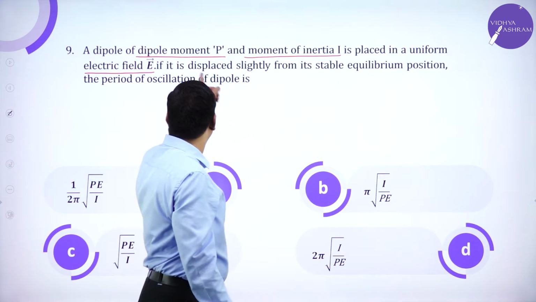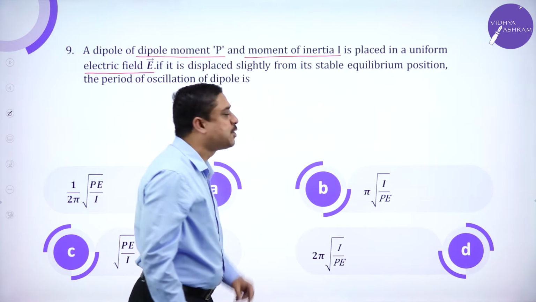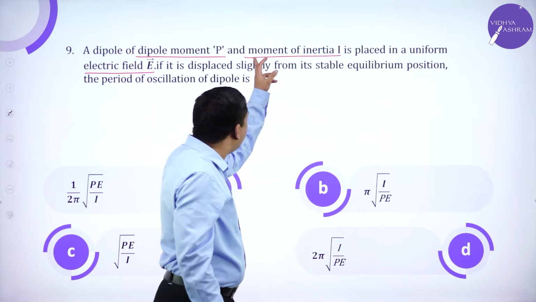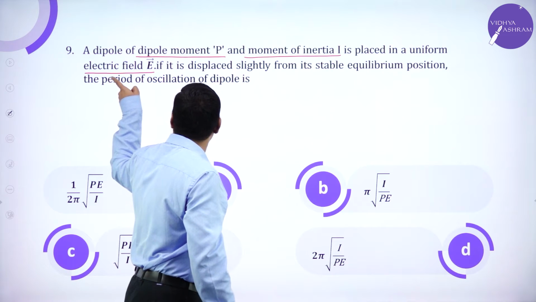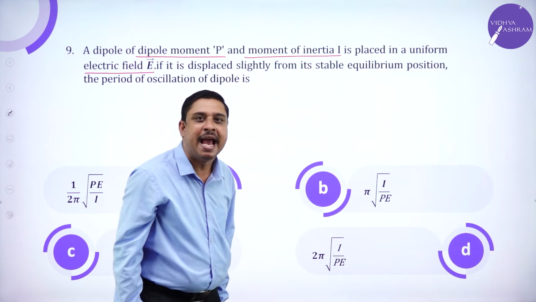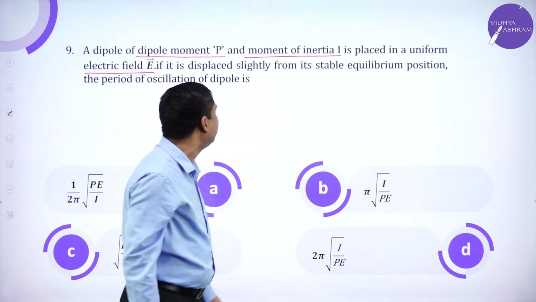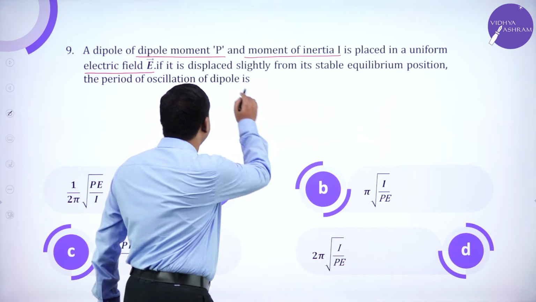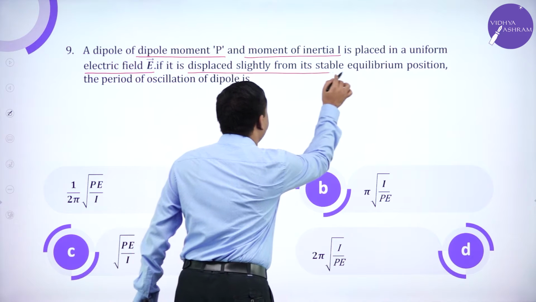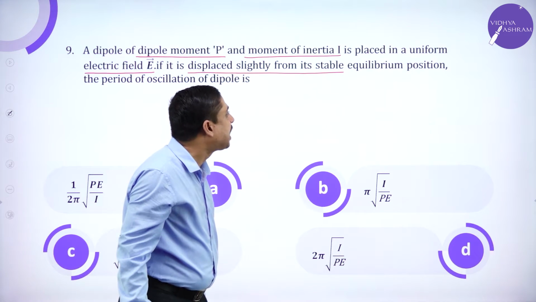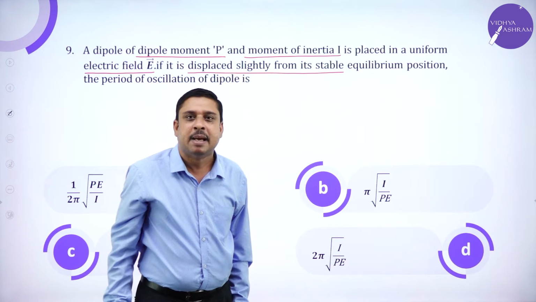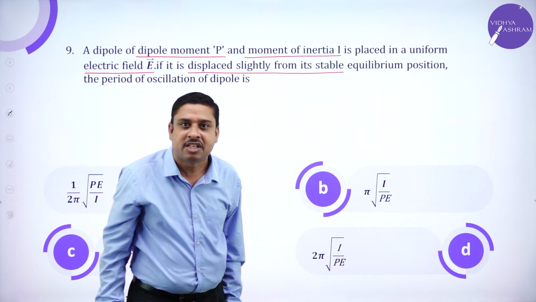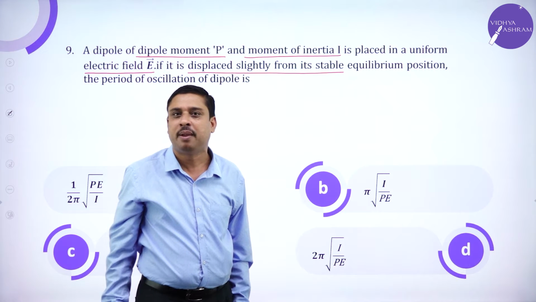The dipole moment is P, the moment of inertia is I, placed in a uniform electric field E. If it is slightly displaced from its equilibrium position, what is the period of oscillations of the dipole?